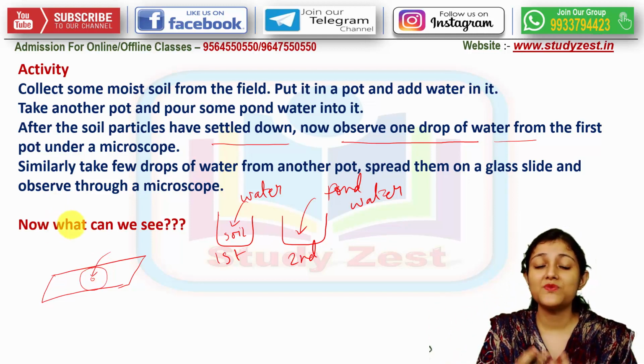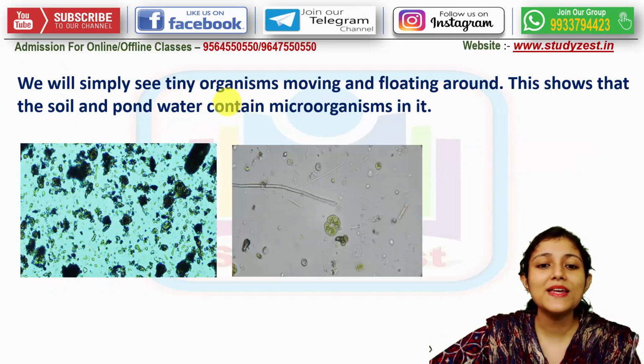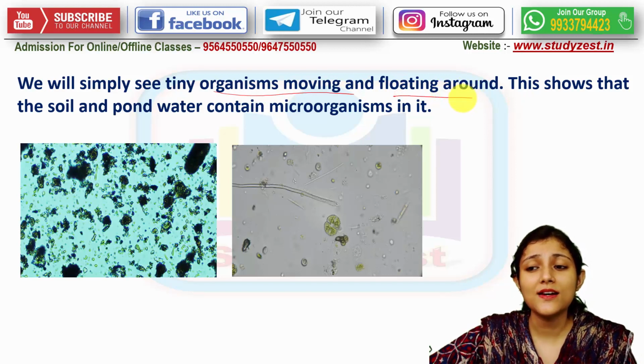So now the question is, what can we see? We can see some tiny organisms moving and floating around under the cover slip.